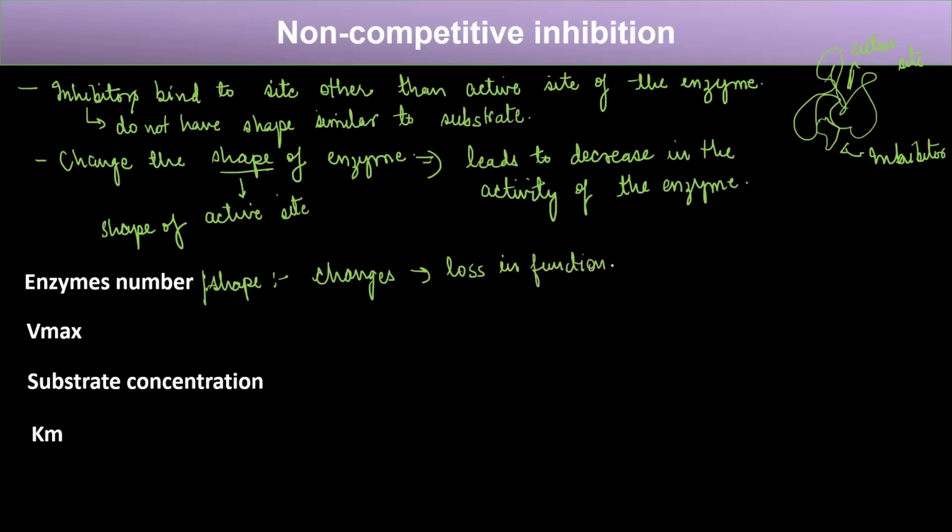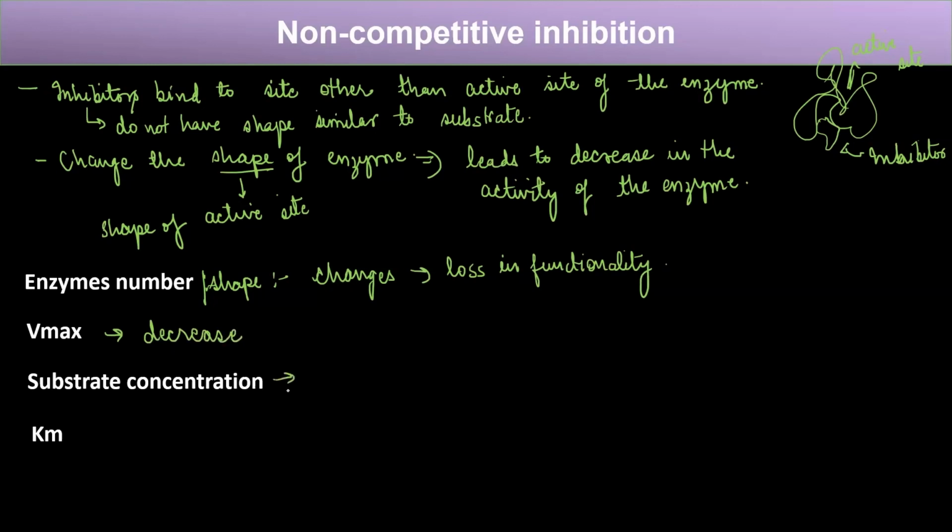So if the enzyme number or the shape of the enzyme changes, there will be a loss in functionality, and hence the maximum velocity or the maximum rate the enzyme can reach will also decrease, right? So the Vmax will decrease.